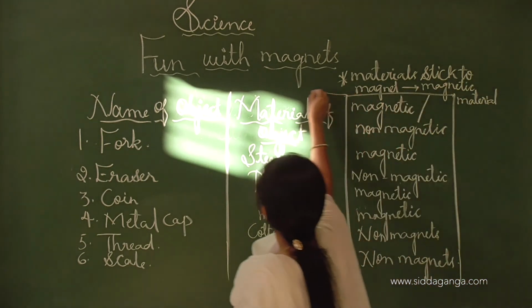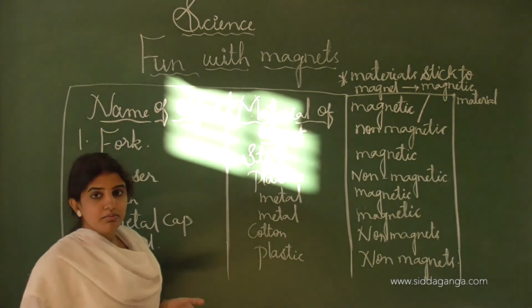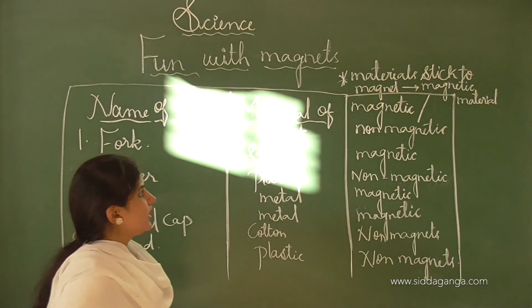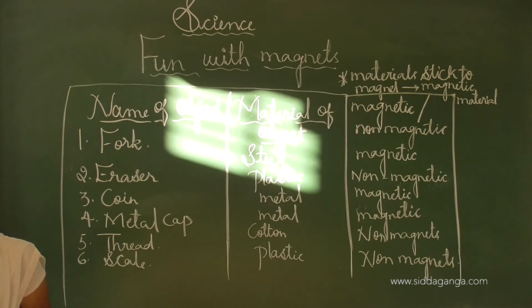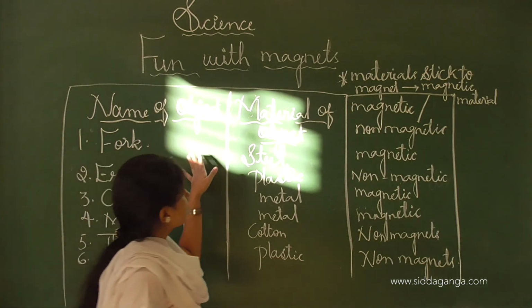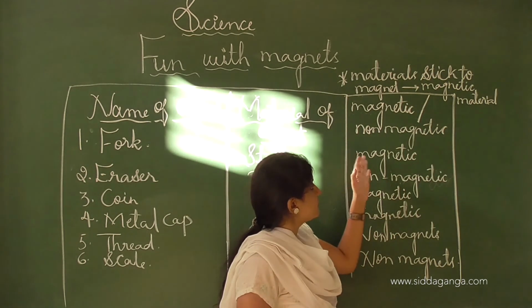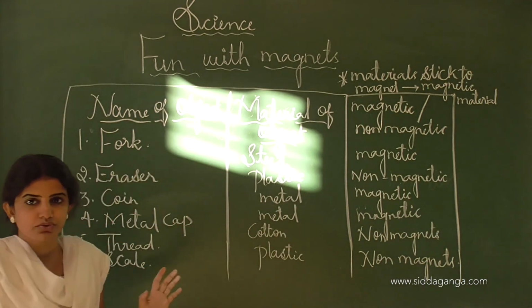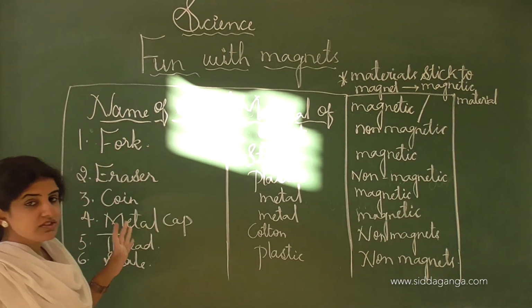So this is all about the different types of objects, where these objects are made, and next is the column for magnetic and non-magnetic behavior. Once again I will tell you: in the first column the names of the objects have been given, in the second column there are the materials of an object, and next we have to choose magnetic or non-magnetic.